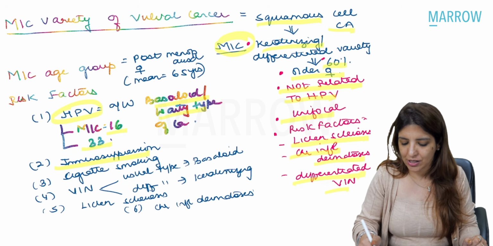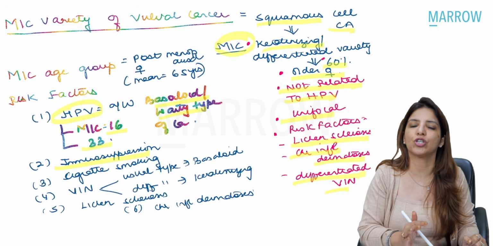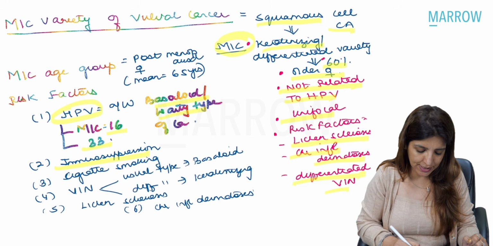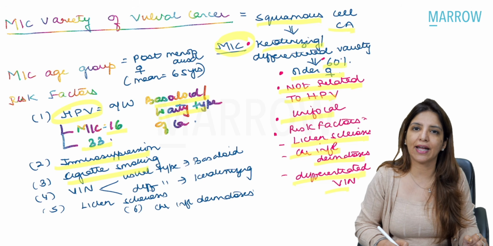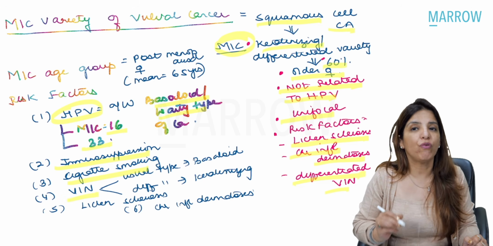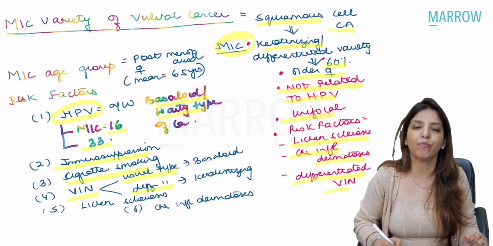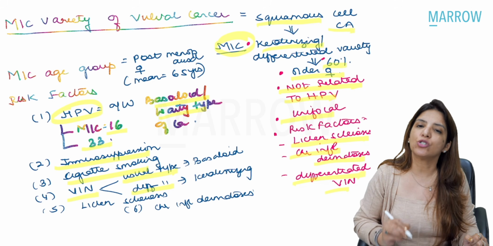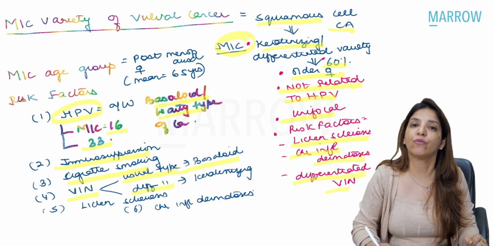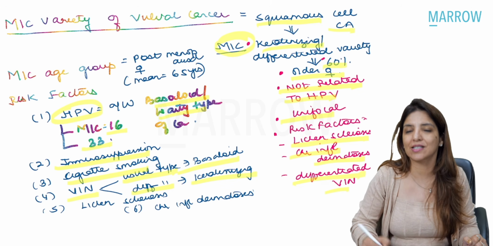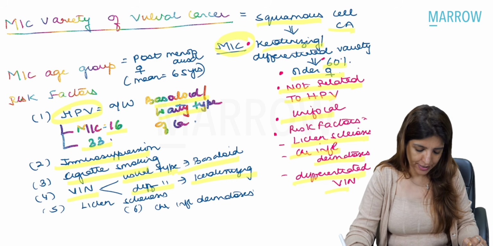And definitely, just now I didn't say immunosuppression for keratinizing variety. That means immunosuppression is a risk factor for basaloid variety. Cigarette smoking is a risk factor for vulval cancer, the basaloid variety. VIN. Now, VIN can be of two types. It can be a usual type or a differentiated type. If it is a usual type of VIN, it is a risk factor for basaloid variety. If it is a differentiated type of VIN, it is a risk factor for the differentiated variety. That means the keratinizing variety.